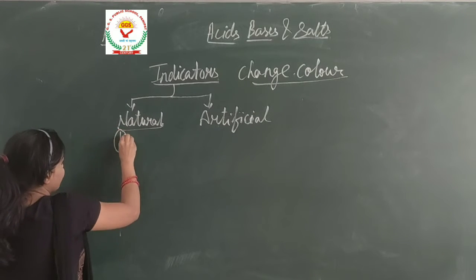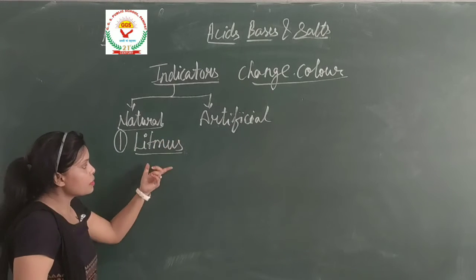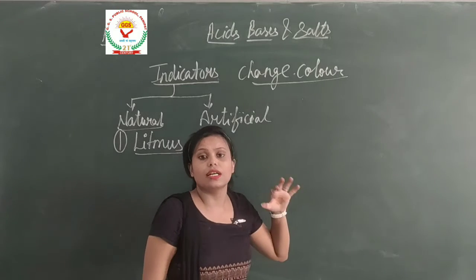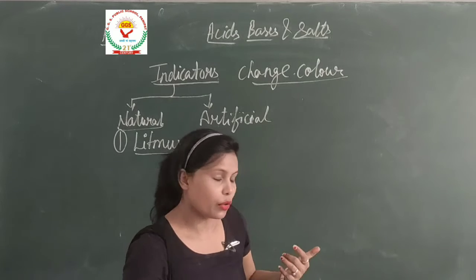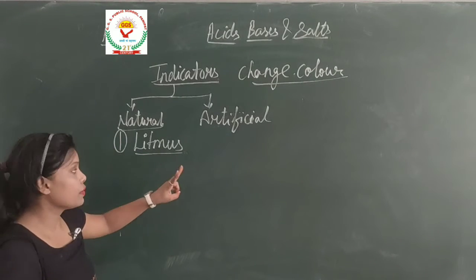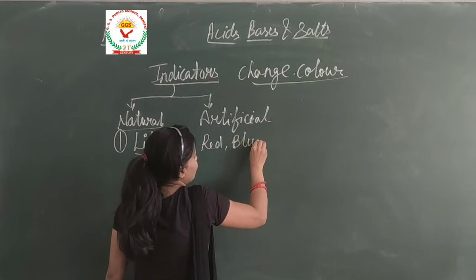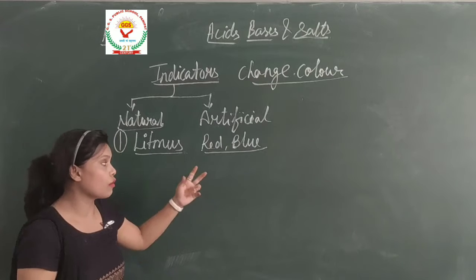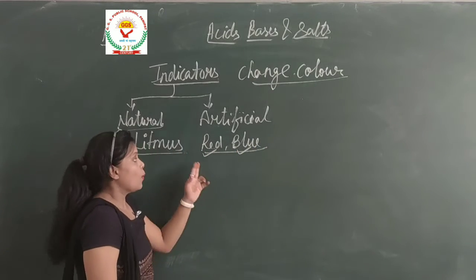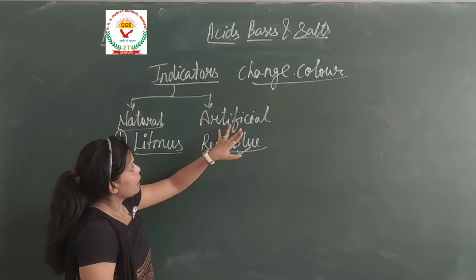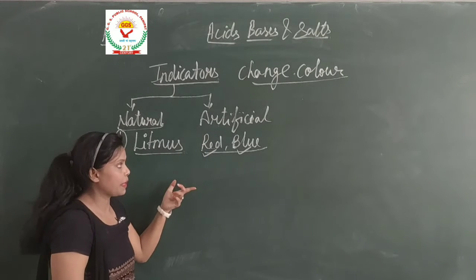The first one is litmus. Litmus is a kind of paper. It is a kind of dye which is obtained from lichens. We have two types of dye, red and blue. That is why we have two types of litmus paper and solution, red and blue. When the litmus paper is dipped into acid and base, it changes its color respectively.